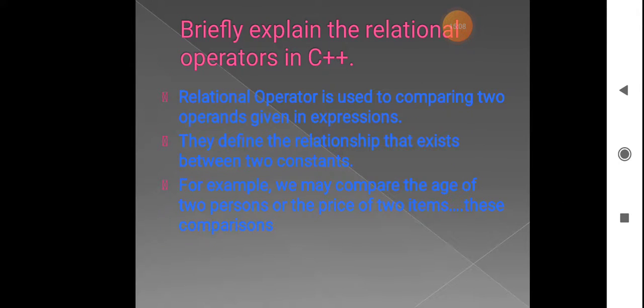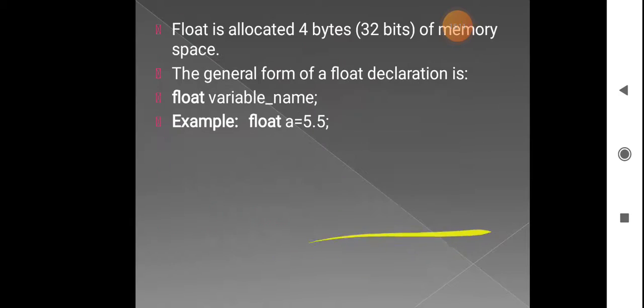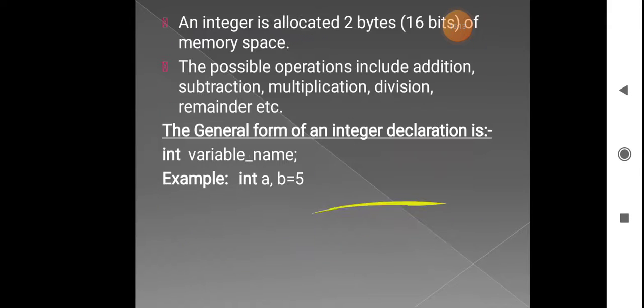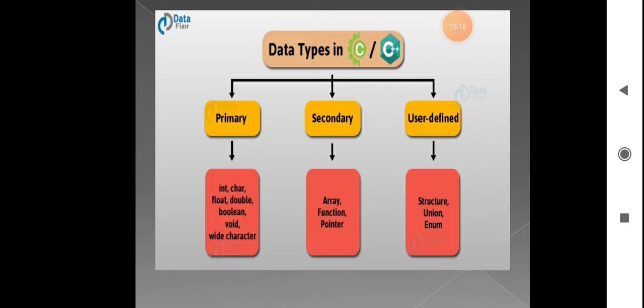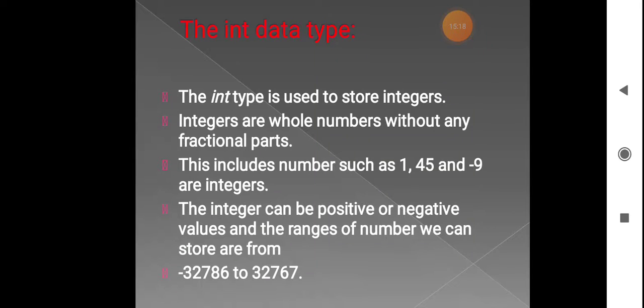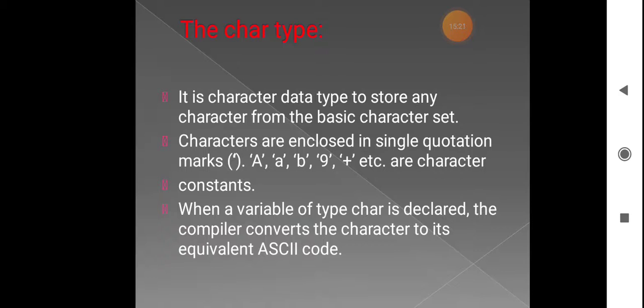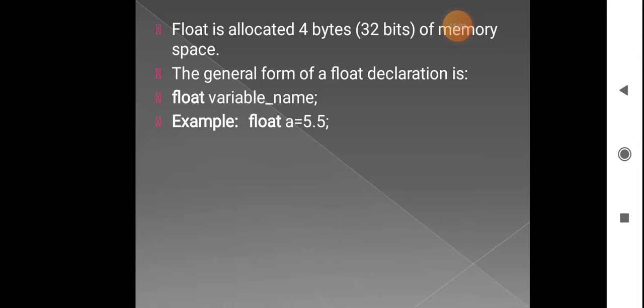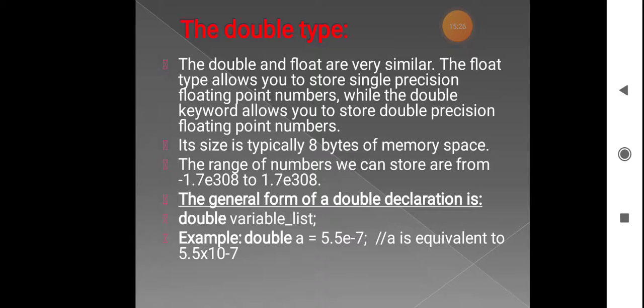These are the key points you have to write in your answer. When asked to explain the data types, there are the integer data type, floating data type, character data type, and double data type. For all these data types you have to write the meaning, syntax and example, along with how it is represented, like its range, positive or negative, and then its precision. All these points should be covered in this answer.